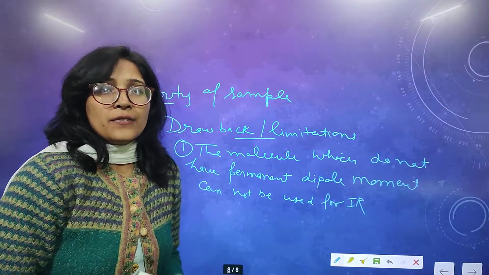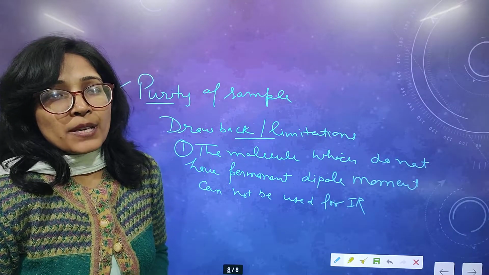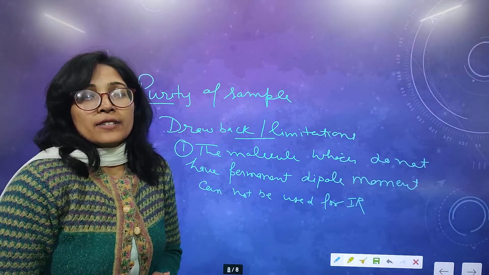So for their study we use other techniques like Raman spectroscopy and UV spectroscopy, but IR cannot give us results for that.